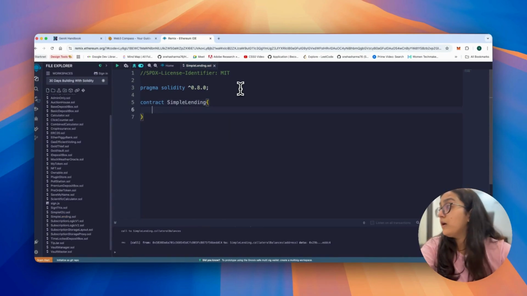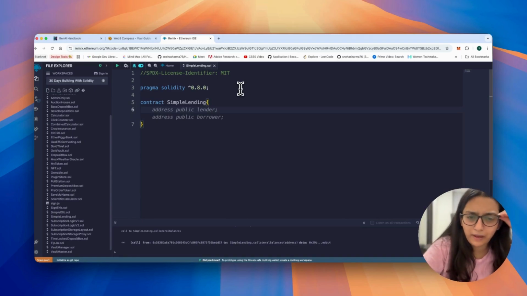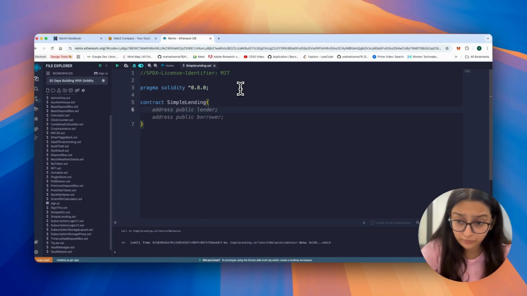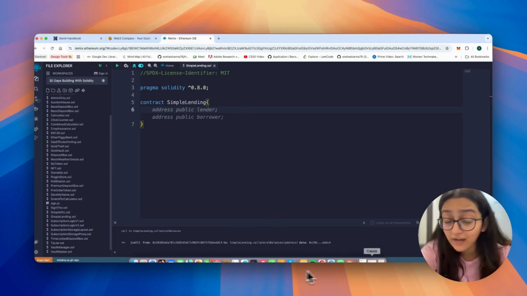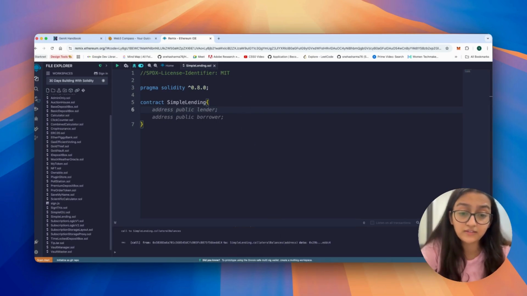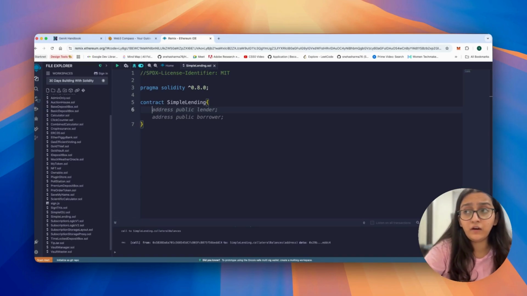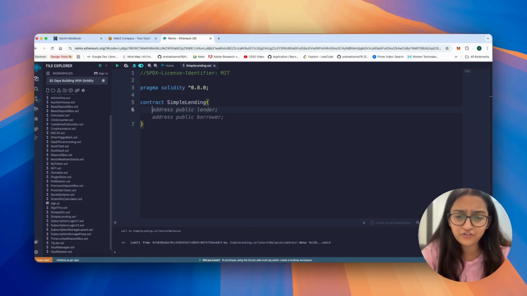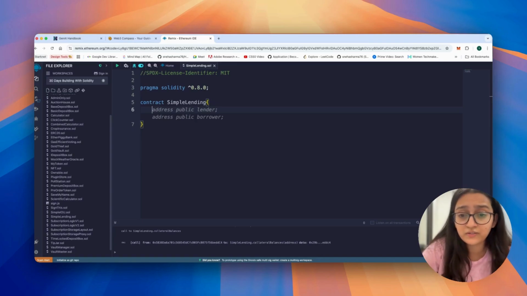Okay. Now, what are the kind of mappings that you're looking at, right? Obviously, there would be deposit balances, borrow balances, collateral balances, last interest timestamp, and all of that. And there would be certain constant points like interest rate, collateral factor, and all of that. Here we're not looking at who the owner is or is not, just getting started with the entire thing, right?